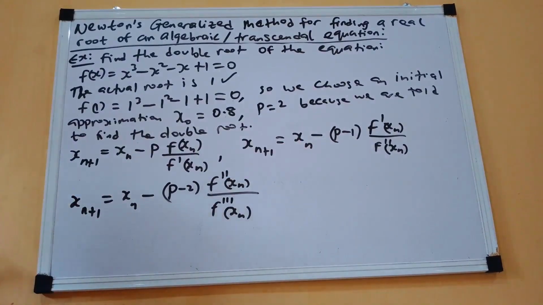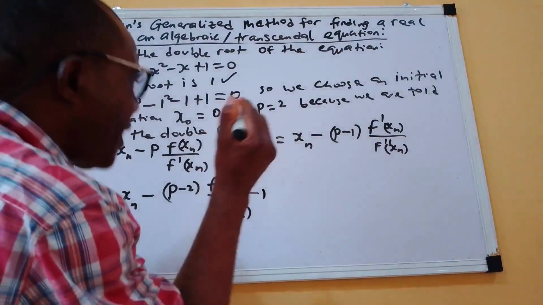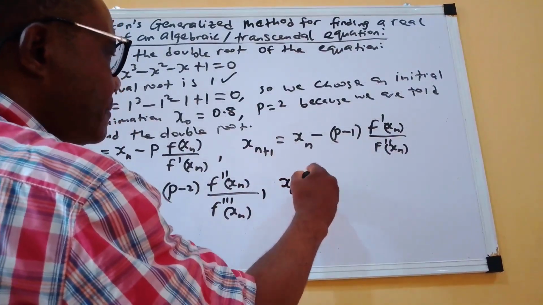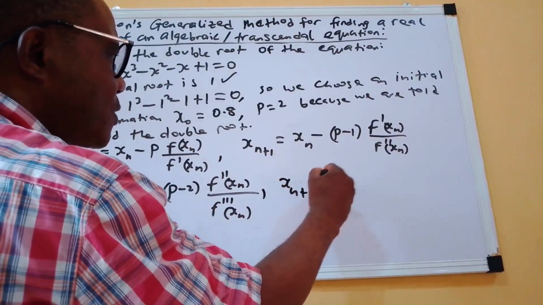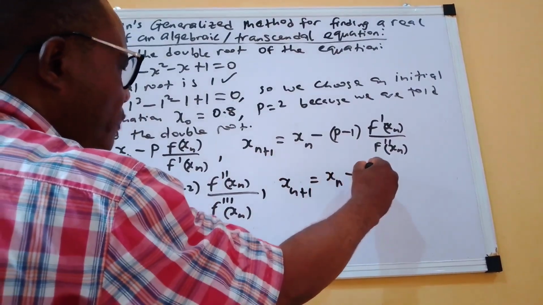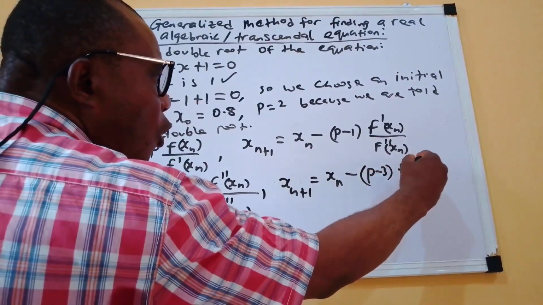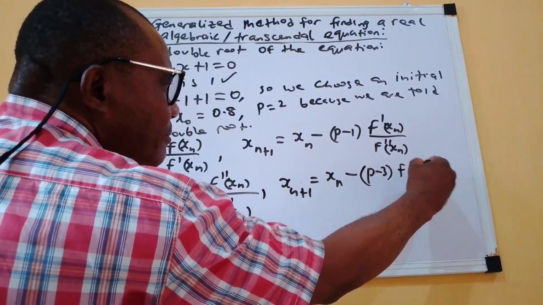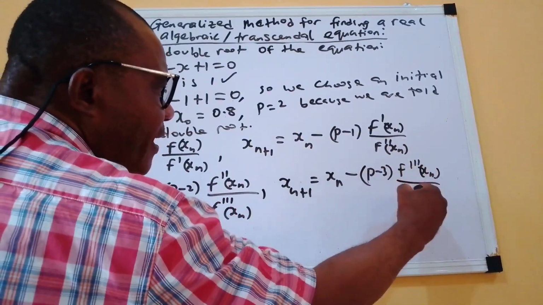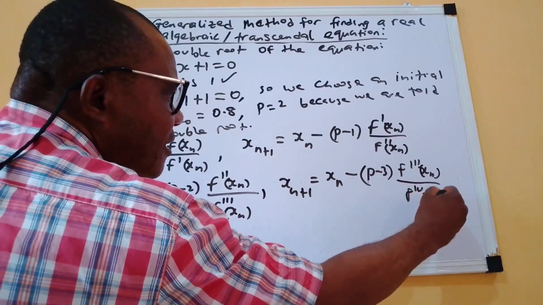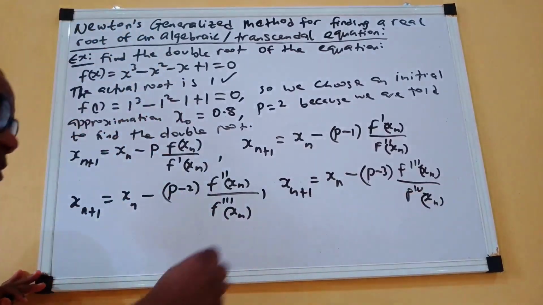So this is the Newton's. If it is the fourth root, it will be xn plus 1 is equal to xn minus, of course, this will now be p minus 3. Then this will now start from the third derivative because it's p minus 3 all over the fourth derivative of that, and so on and so forth.